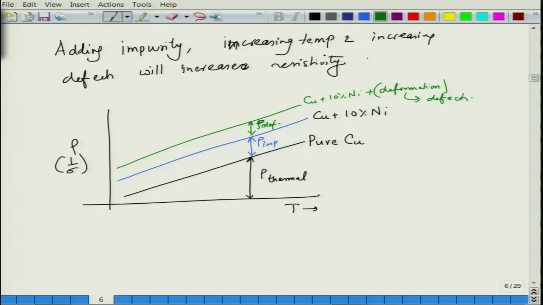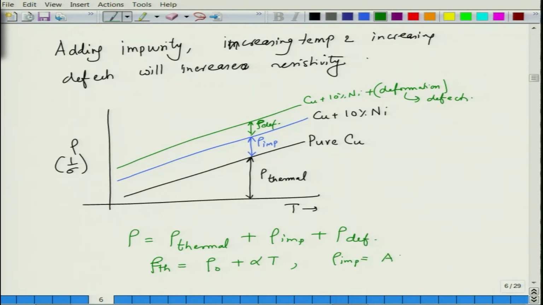So, essentially resistivity increases with increasing impurity content, increasing temperature as well as increasing defect content. So, basically we can write this rho as rho thermal, which is the basic component, plus rho impurity plus rho defect, where rho thermal is approximated as rho naught plus alpha T, and rho impurity is given as A, some constant, into Ci, which is the impurity concentration, into 1 minus Ci.